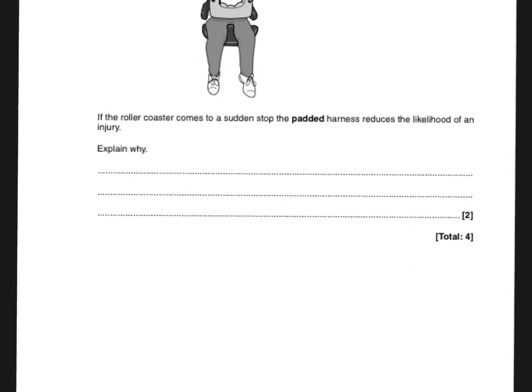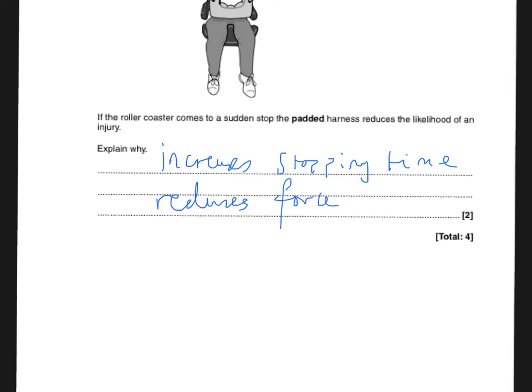So we say the padded harness increases the stopping time, or you could say increases the time it takes for the person to stop, and as a consequence that reduces the force acting on them. So the 2 marks come from there and from there.